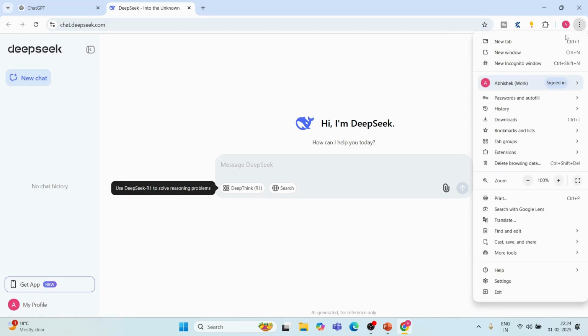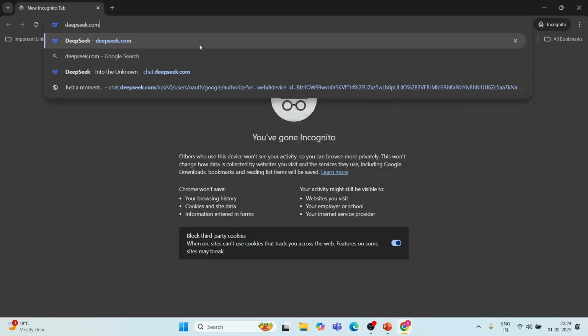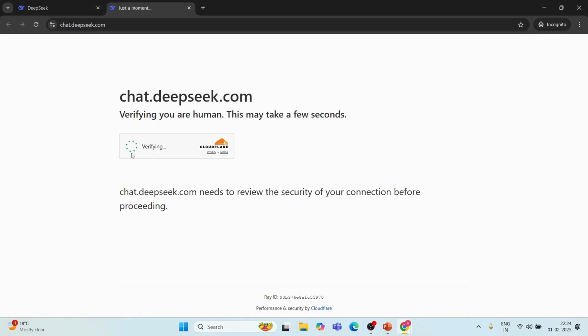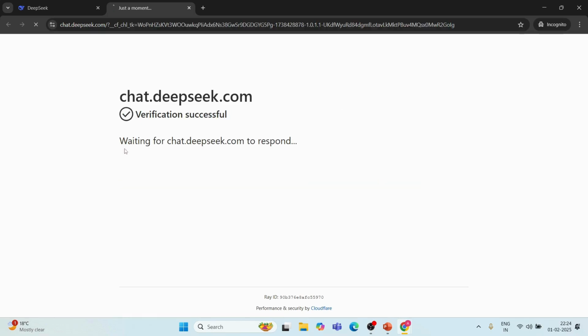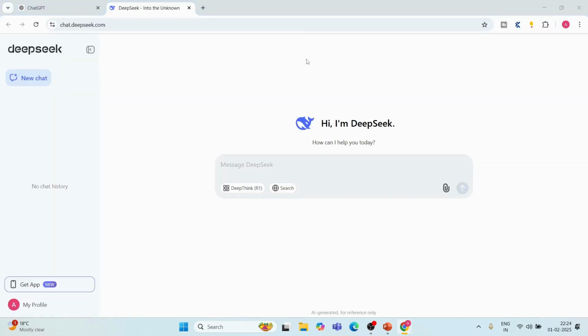Now, in case you're wondering how to get started with DeepSeek, it's pretty easy. You don't need to give a lot of details. You can just give your name and phone number in case you want. Let me just show you that screen. So you just go to deepseek.com. You can give your phone number or email address and password, or you can use login with Google as well, whatever works for you. And you can just click on login with Google and you'll be able to see the page where it says Start Now and you'll be able to get started here.